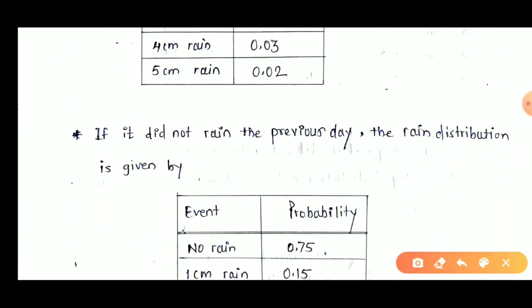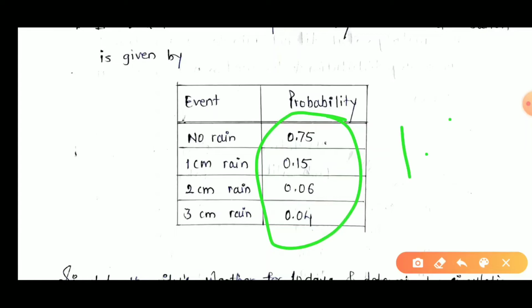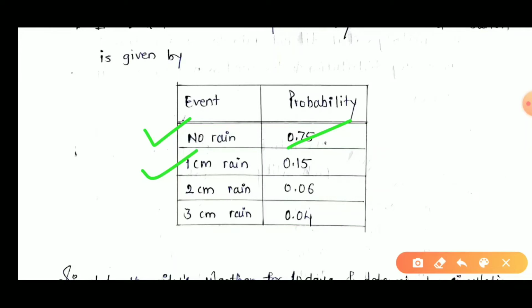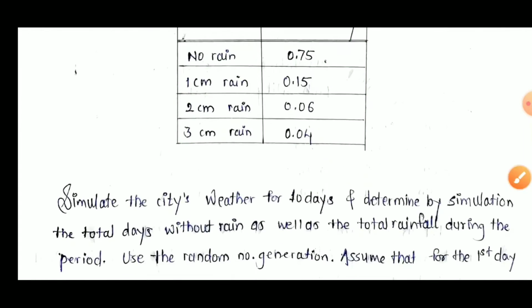And the second table gives, if it did not rain on the previous day, the rain distribution. Okay, similarly, as we know, the summation of probability is 1.0 in all cases. Here also the chance of no rain is 75%, 1 centimeter rainfall is 15%, 2 centimeter rainfall is 6%, and 3 centimeter rainfall is 4% chance. And if you sum all the probabilities, it obviously comes to 1.0.